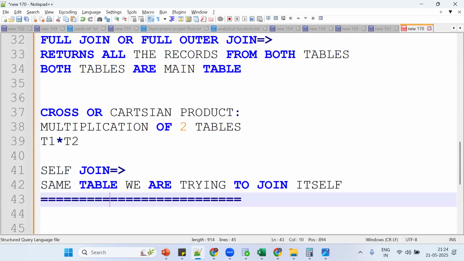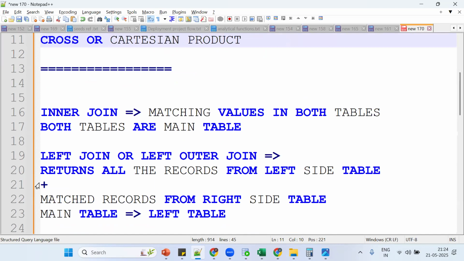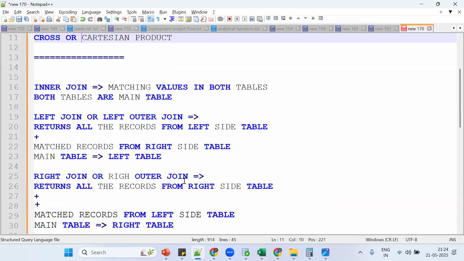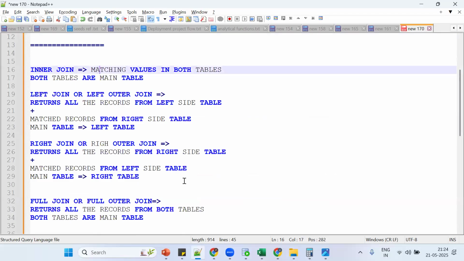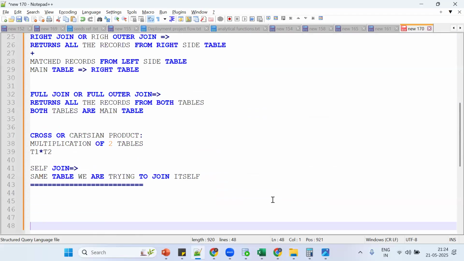Okay, see one more time. Here you need to understand the functionalities. Inner join, common records. Left join returns all records from the left side table and the matching records from the right side table. What is full join? Returns all the records. What about cross join or Cartesian product? Multiplication of two tables. We'll see the same thing in detail.